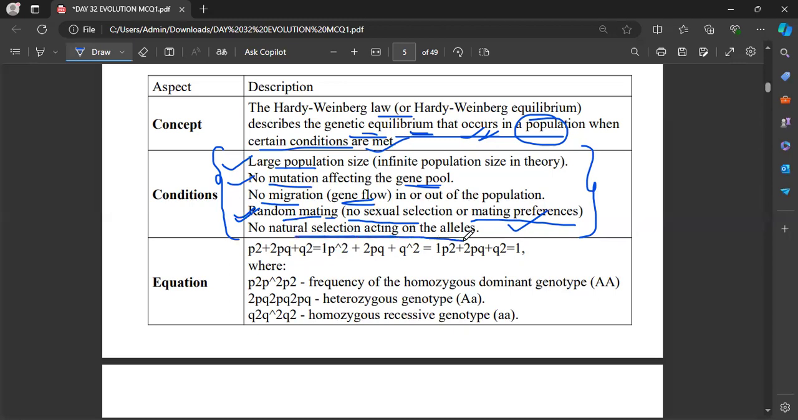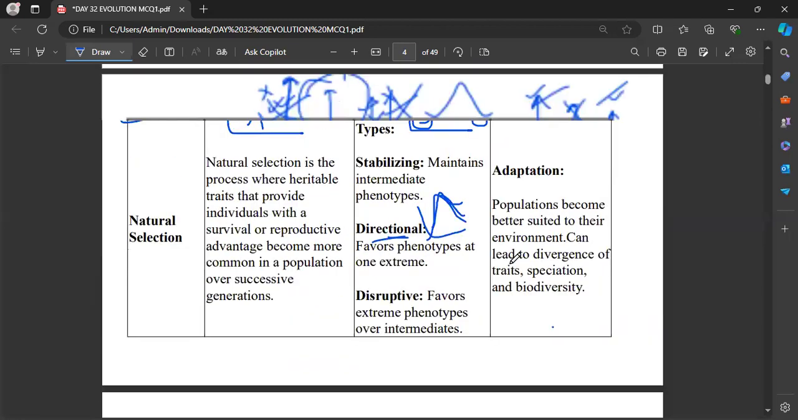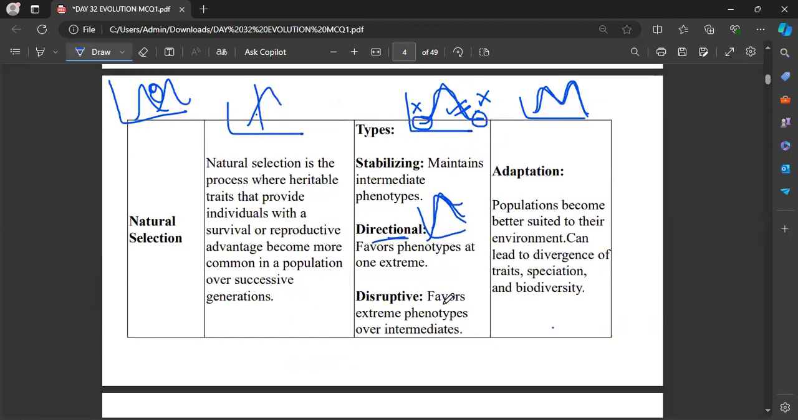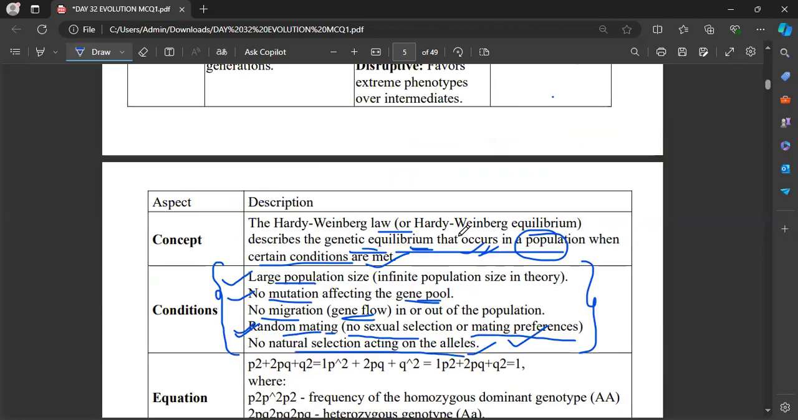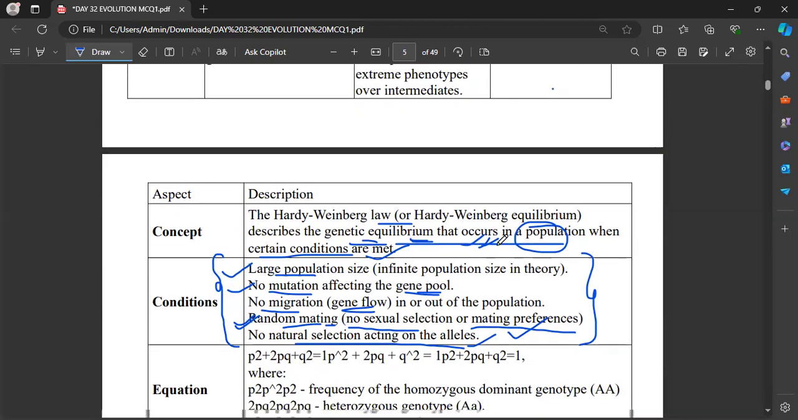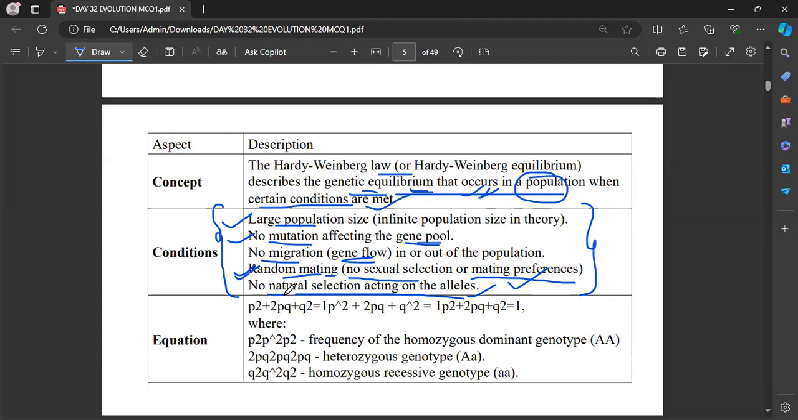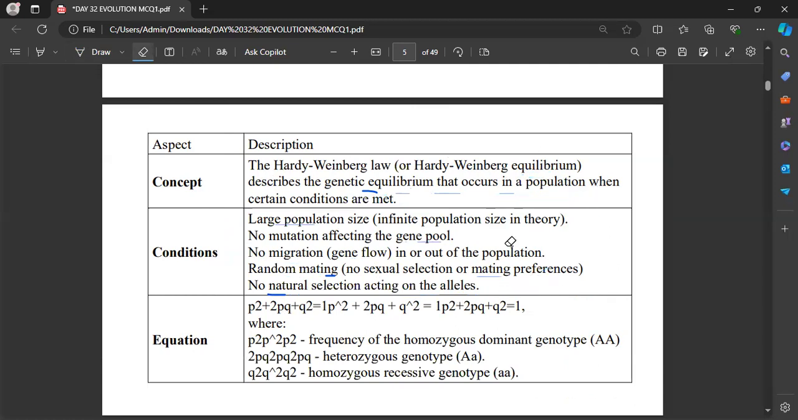No natural selection acting on alleles. Just now we studied how natural selection impacted the environment and the importance of natural selection. But here, the condition under the Hardy-Weinberg equilibrium is that there is no natural selection. Okay, so these are the conditions of the Hardy-Weinberg law. So you have to note all these conditions without fail.